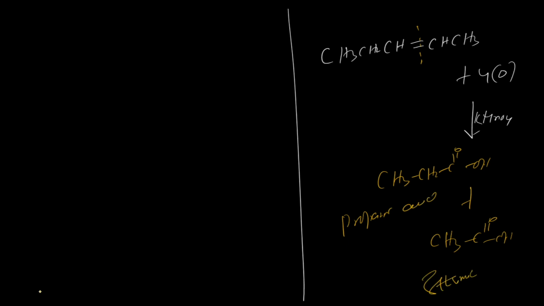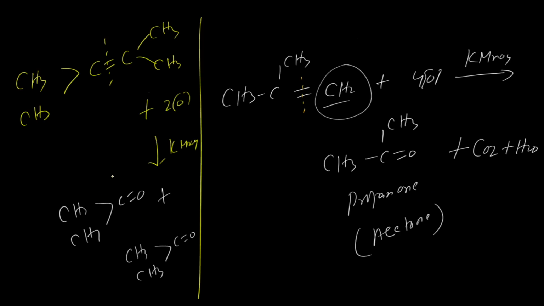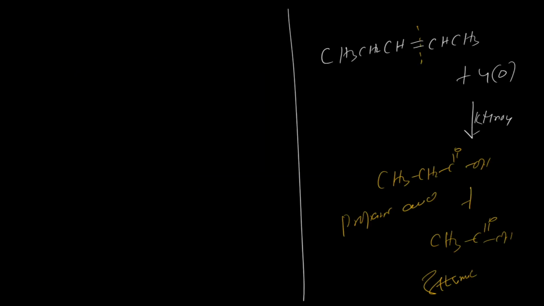If the branching is there, then it will form ketone. But if it is non-branched, most probably it will give you carboxylic acid.